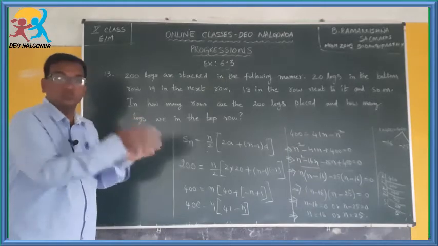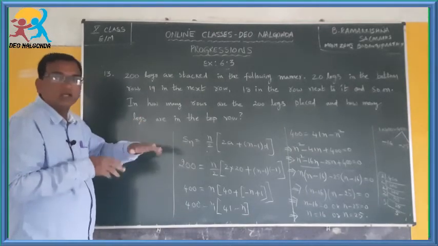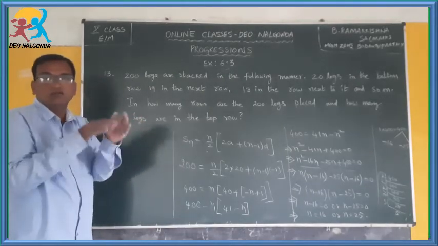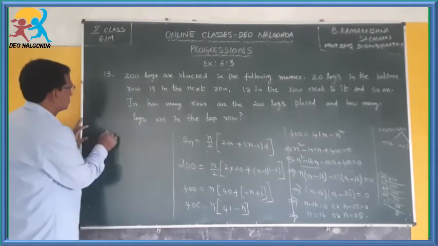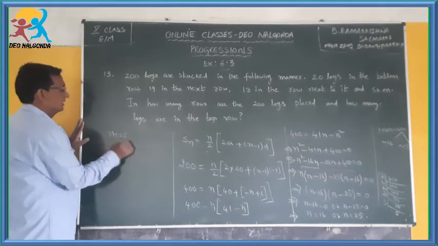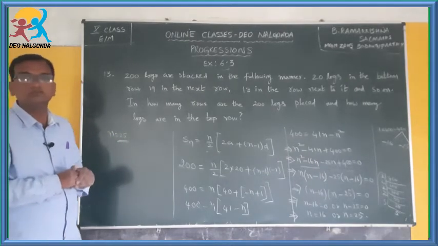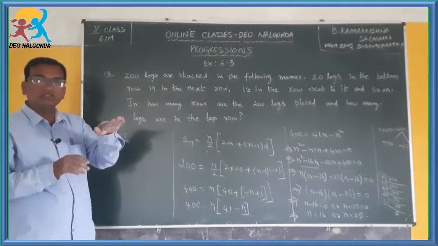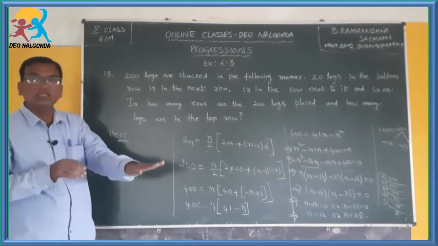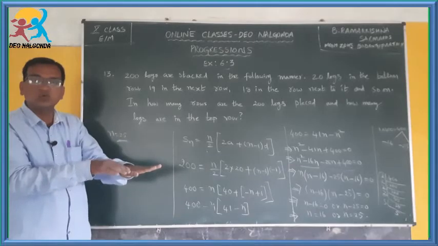Number of rows. So in the first row 20 logs, in the second row 19 logs. So if you take n is equal to 25, you started with how many logs? 20 logs in the first row.